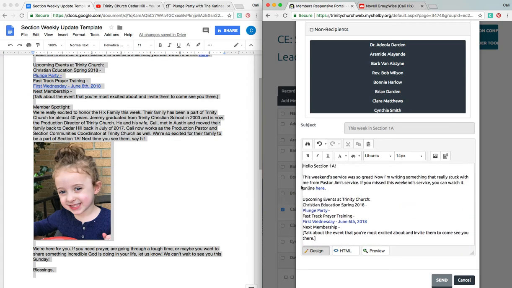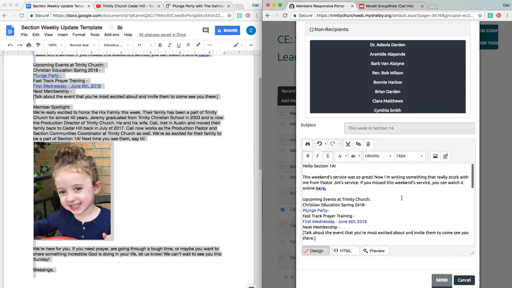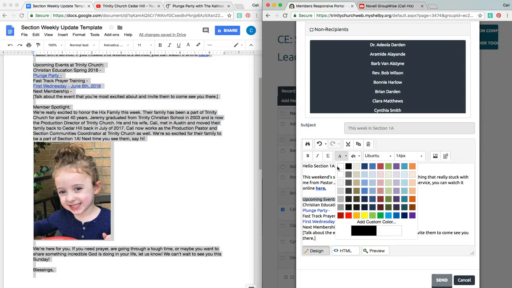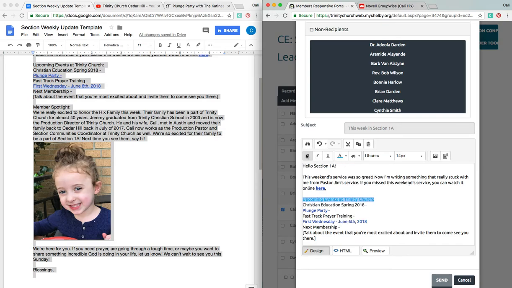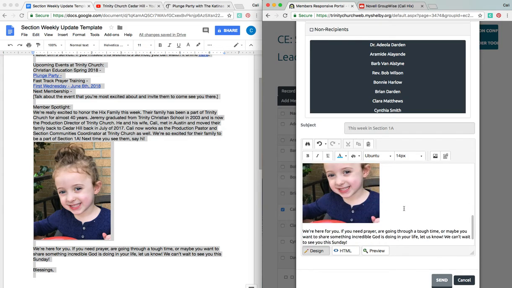And if you had something bold, like this one I had in bold and underline, that didn't transfer over, but I can fix that right here. Click B for bold, U for underline, super easy. If you want to change the color of any of your text, personally I would prefer for it to stay black and blue. The links stand out quite a bit more, and it's just a more unified and simple format. It's not too much to look at. But if you want to make something in particular stand out, you're welcome to highlight it, change the color of the font to our Trinity blue, and make it bold. Different options. So you've got this all saved in here. Everything looks great. And then you'll just come over here and click on send.